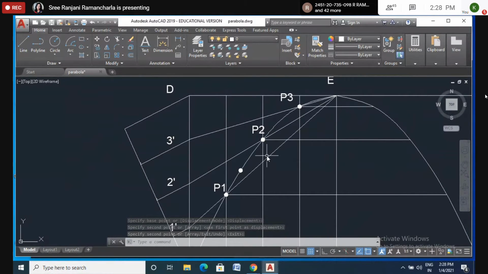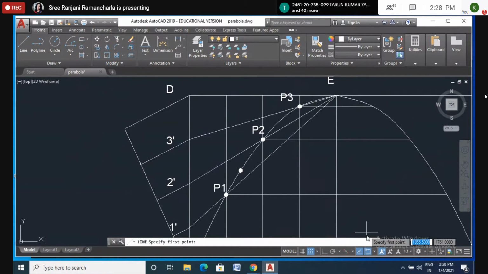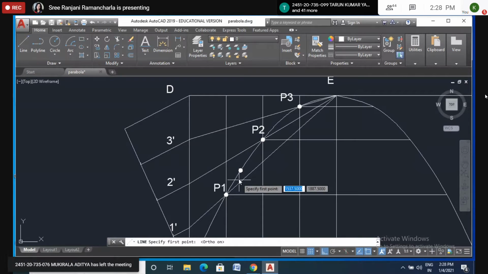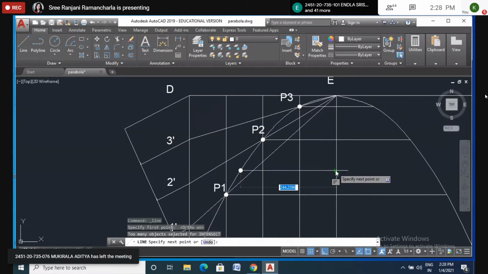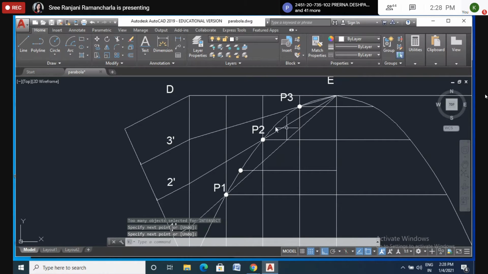Okay. Now just draw one horizontal line touching the center. Draw the horizontal line just like this. Enough. Okay. And name it as some M or something.